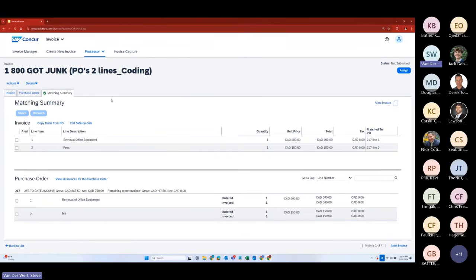And of course, like I said, all of this comes with very robust reporting for the back end of all this. And that's a nice little taste of the system.